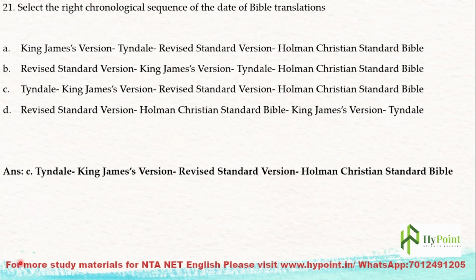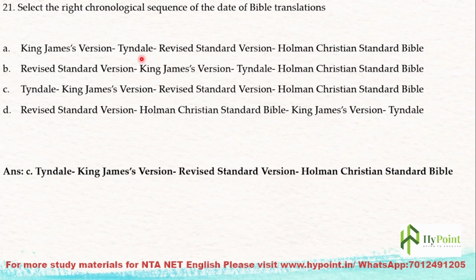The next question, 21st question: select the right chronological sequence of the date of Bible translation. Okay, see, another chronological question asking you to arrange in chronological order. So here you have to arrange the dates of Bible translation into chronological order. King James version happened in the Jacobean age. Tyndale's version happened in the age of revival. Then the Revised Standard Version happened later, in the 17th century. Then the Holman Christian Standard Bible.